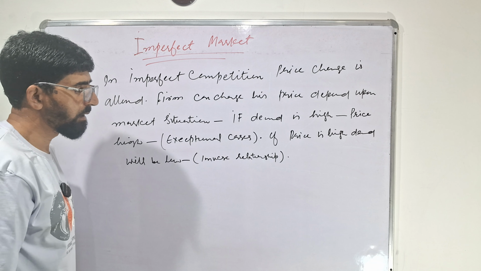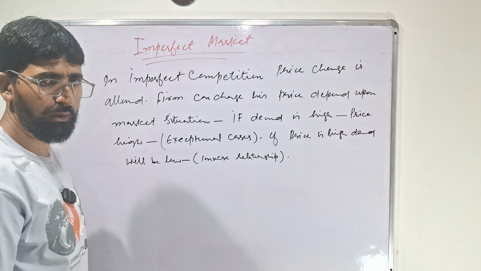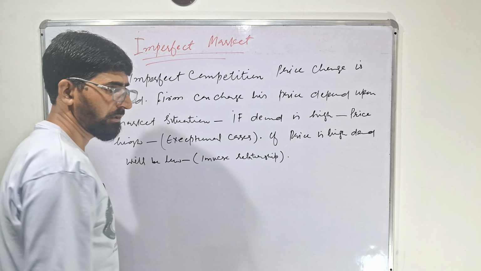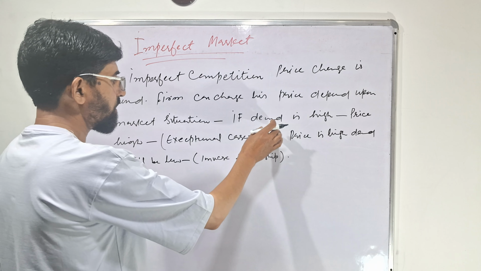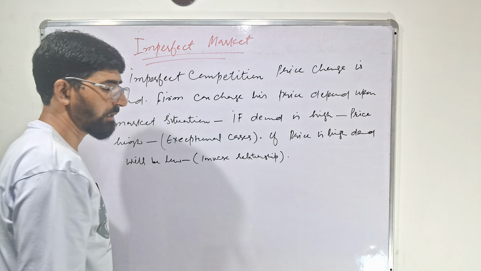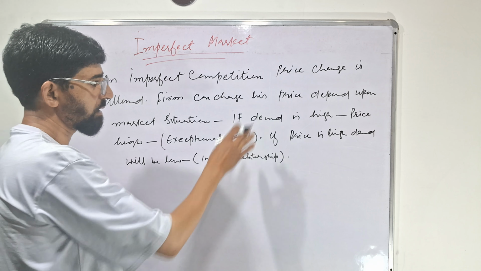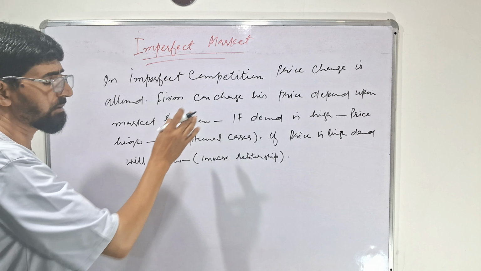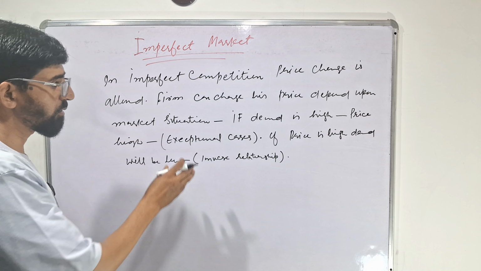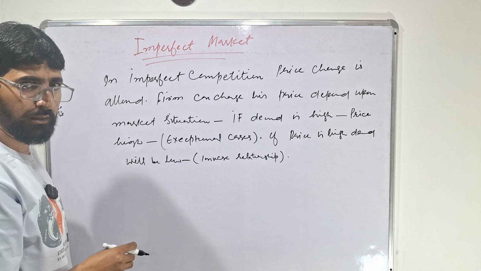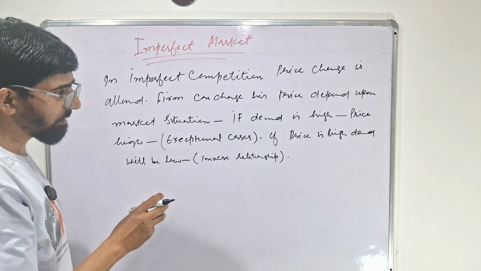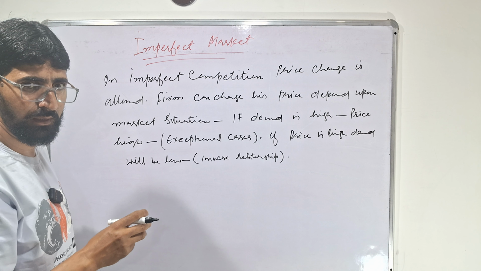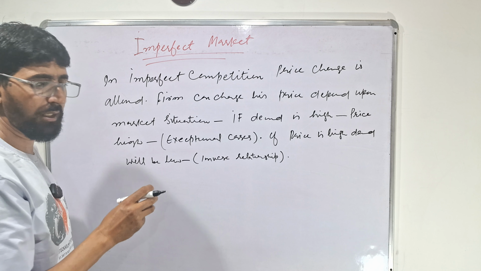Like I told, there are many examples, like gold and luxury items. Sometimes demand is high and price is also high. The high price of gold does not impact the demand; the demand is also high. That is why in imperfect competition, price change is allowed. There is no constant price. Means average revenue and marginal revenue have different shapes. The average revenue and marginal revenue are not equal.